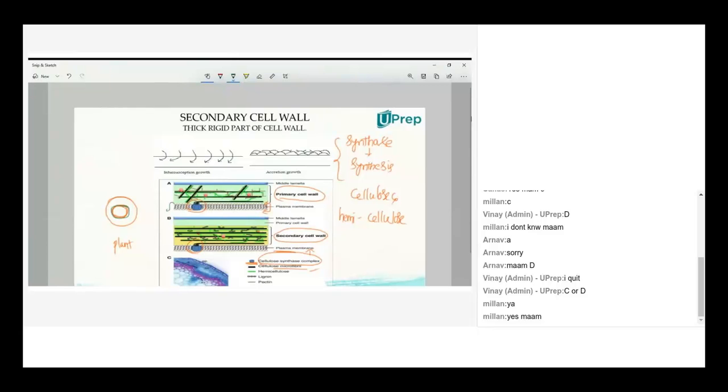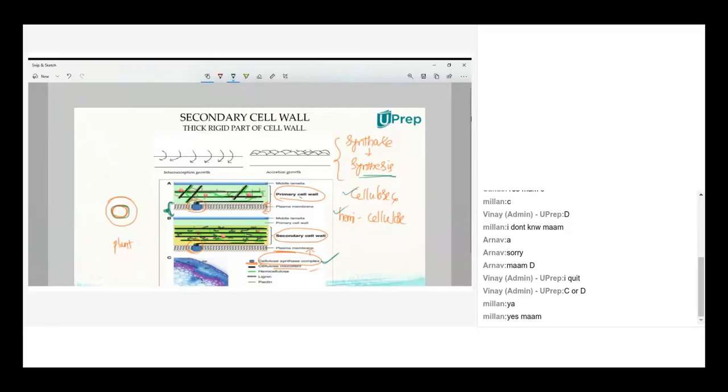I'm showing the plasma membrane on the slide, the green color bracket. This plasma membrane contains the cellulose synthase complex, which has the enzymes required for the synthesis of cellulose and hemicellulose.